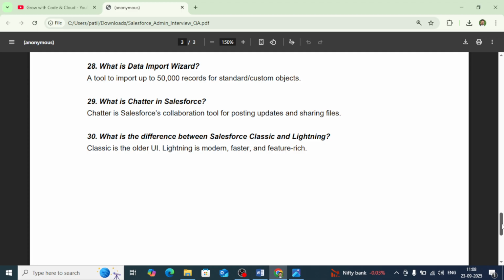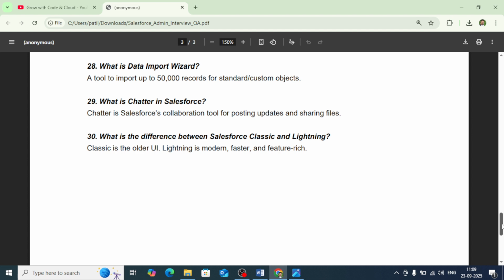Then the next question is, what is data import wizard? Data import wizard is similar to data loader, but there are limitations in data import wizard. With the help of data import wizard, you can upload the data into Salesforce, which means you can create data for a particular object. That could be a standard object or a custom object. You can update the bulk data, you can delete the bulk data, but there is a limit in the import wizard. You cannot import more than 50,000 records with the help of data import wizard.